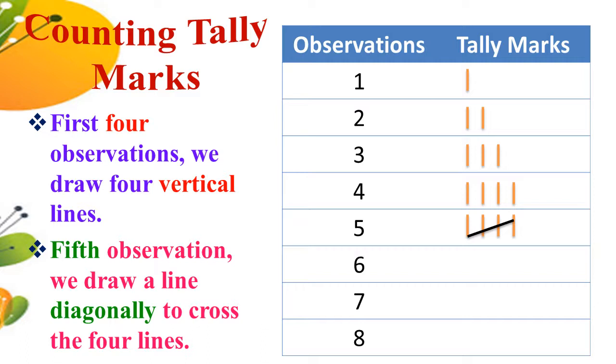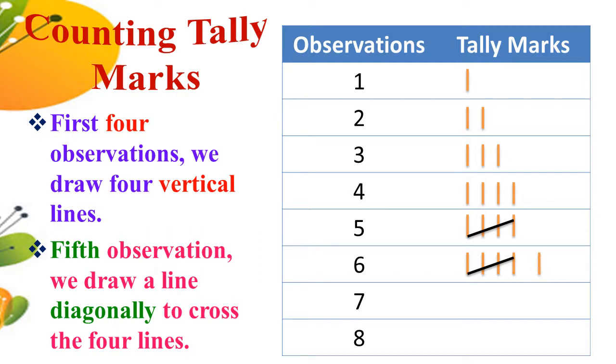Next, observation 6. So 6 means, let us assume 6 equals 5 plus 1. So we begin again drawing vertical lines for the first 4 observations and use a cross tally mark to represent a group of 5 observations. Then 3, 4 and 5. So continue the process till all the observations have been marked.